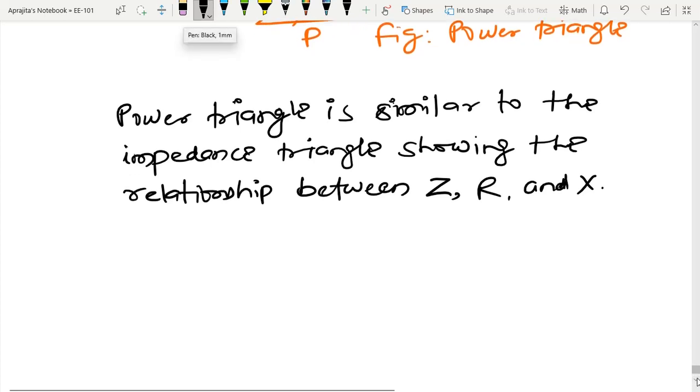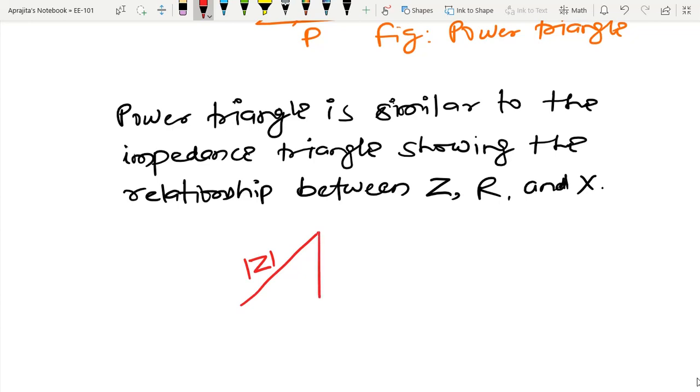So I have another new triangle, and this triangle again has three sides. So you can represent this side as the magnitude of Z, and after that again I am going to project here X and R, and this angle equal to theta. So this figure is called the impedance triangle.